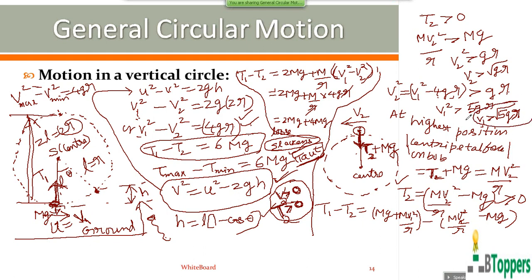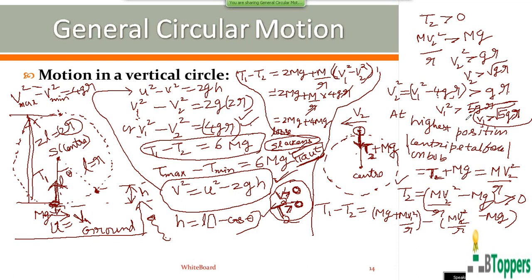So the bob of the simple pendulum can rotate in the vertical circular path continuously if the magnitude of the initial velocity given to the bob at the lowest position is more than root 5gr. That means the minimum linear speed the bob must be given, or the magnitude of the minimum initial velocity the bob should be given in the horizontal direction at the lowest position so that it can complete a vertical circle, is equal to root 5gr.